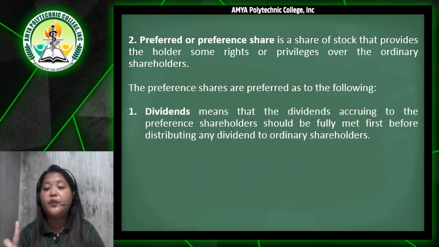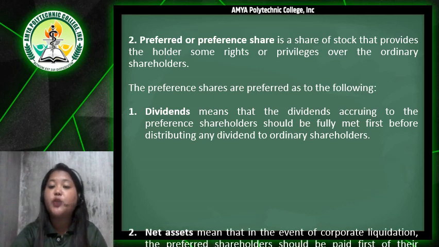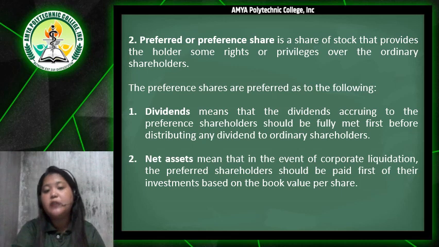First, we have the dividends. This means that the dividends accruing to the preference shareholders should be fully met first before distributing any dividend to ordinary shareholders. Next, we have the net assets. Net assets mean that in the event of corporate liquidation, the preferred shareholders should be paid first of their investments based on the book value per share.